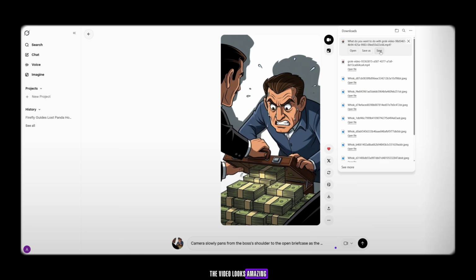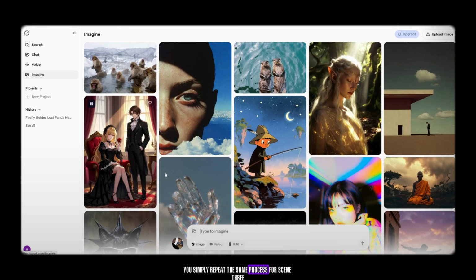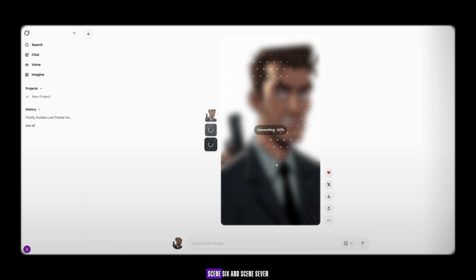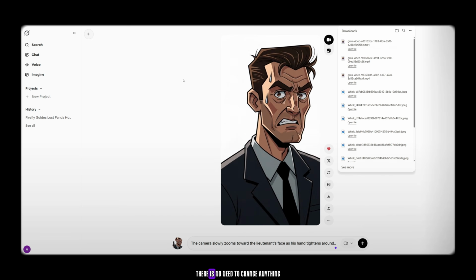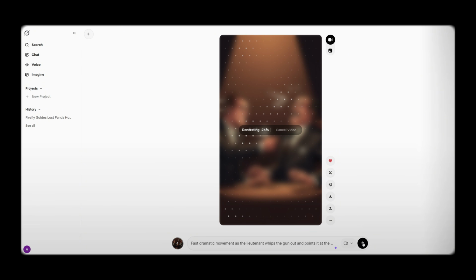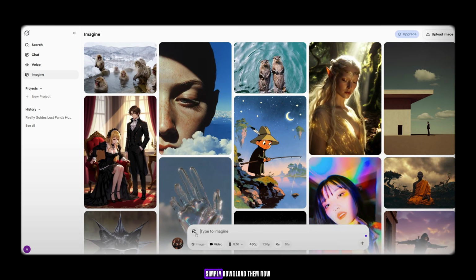The video looks amazing. You simply repeat the same process for scene 3, scene 4, scene 5, scene 6, and scene 7. There is no need to change anything. Just follow the same process for all scenes. After all videos are ready, simply download them.